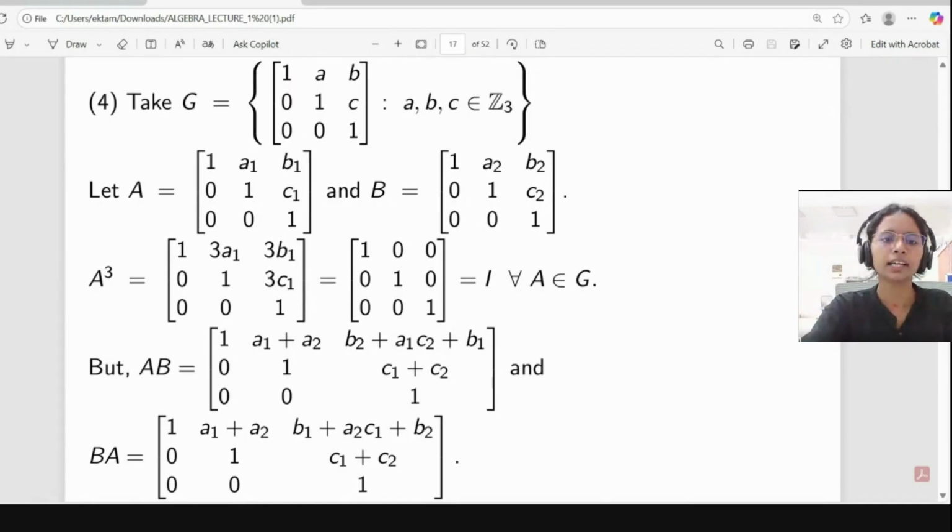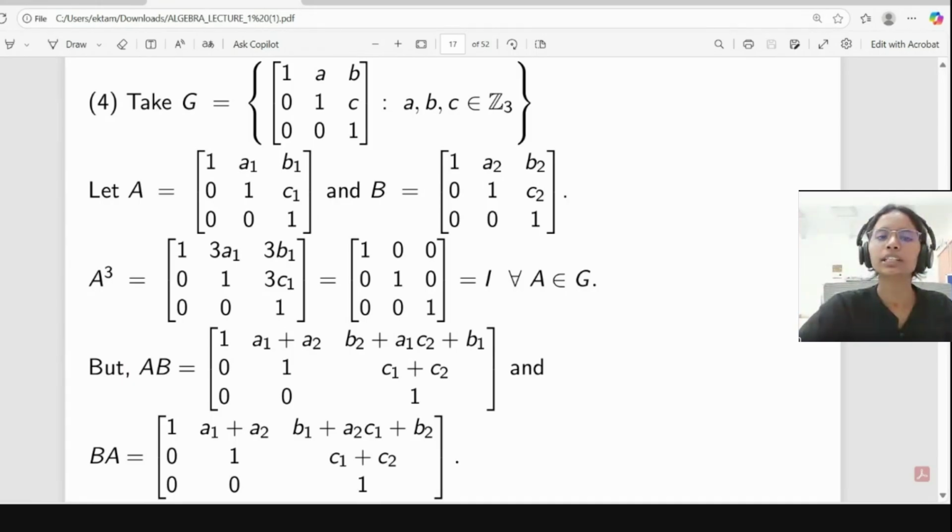So here suppose A is equal to this and B is equal to this matrix. If we take A cube, it will come like this, because here this is a 3A1, 3B1, 3C1 and entries are coming from Z3, like modulo 3. So that's why it will make it 0. So we will get the identity element only. Similarly, this is for B also. If we take B cube, then it will become identity only. So it is satisfying the first condition, A cube and B cube equal to identity.